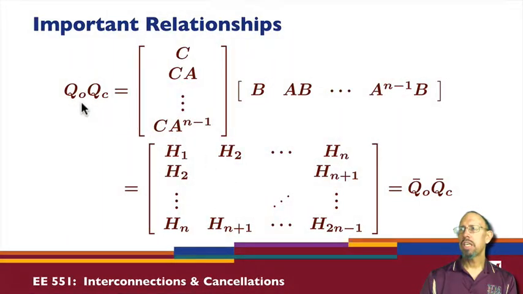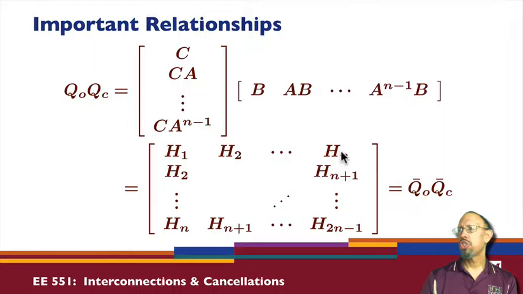Another invariant is the product of the observability matrix and the controllability matrix. If you were to multiply these two matrices together, so here's the observability matrix, here's the controllability matrix, you will get a bunch of matrices. So for example, H1 is C times B, H2 is equal to C times A times B, and so forth.